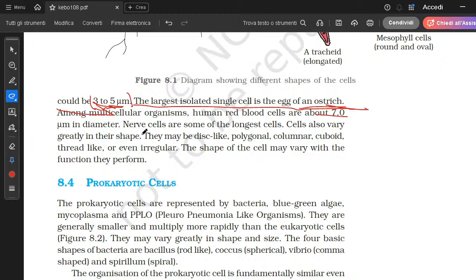And like you can look at RBC, because it has to travel through sometimes very narrow spaces. So its shape is like a disc shape with a biconcave structure, right? So that it can easily pass through the narrow pathways.